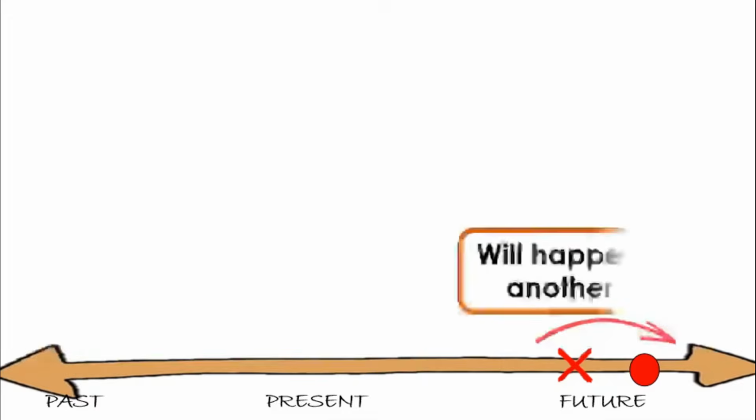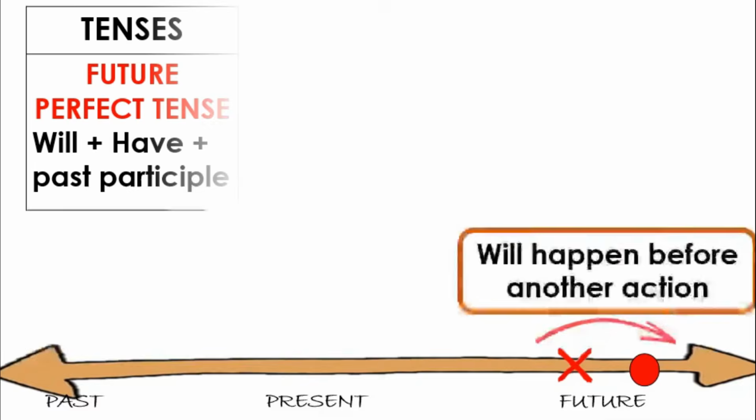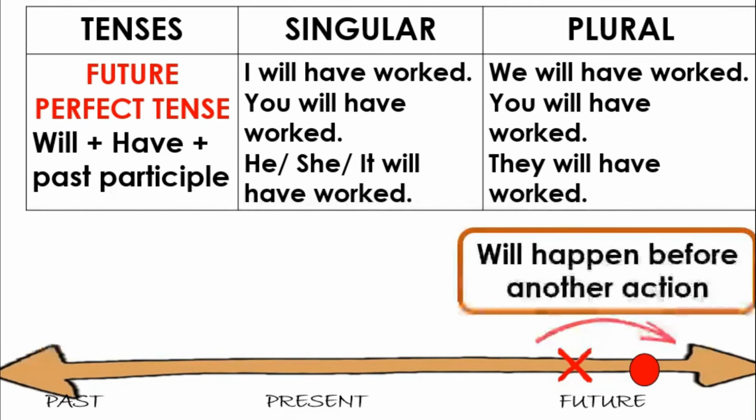For future perfect tense, this will happen before another action. The pattern is will plus have plus the past participle equals future perfect tense. For singular, I will have worked, you will have worked, he, she, or it will have worked. For plural, we will have worked, you will have worked, or they will have worked.